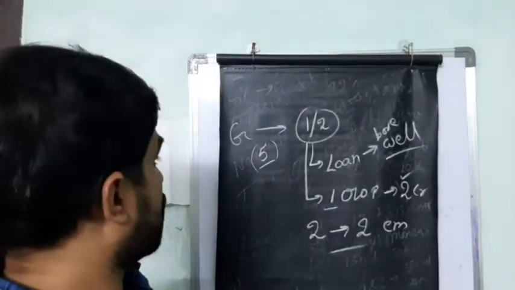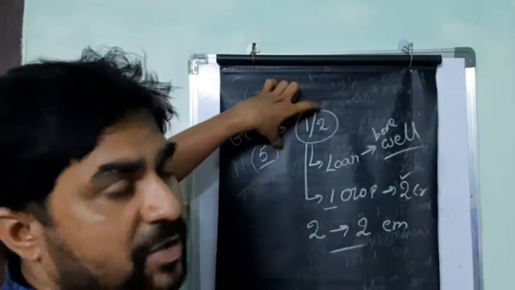So I think you understand that. So one more time. Gayatri has 1 or 2 acres of land.